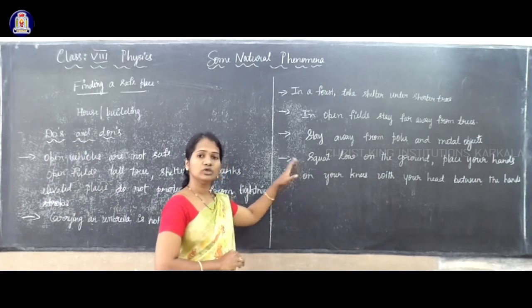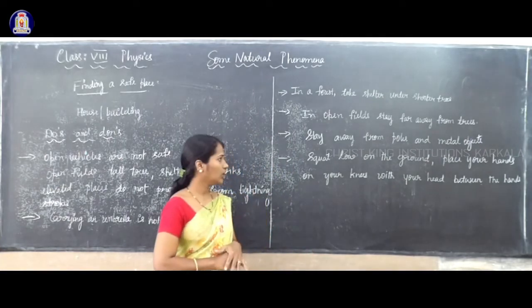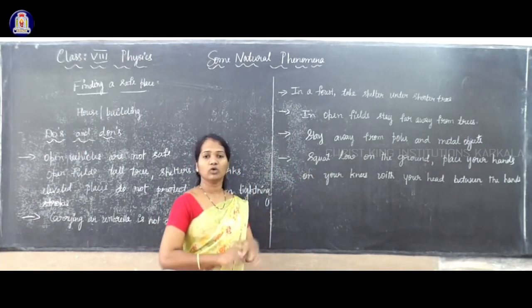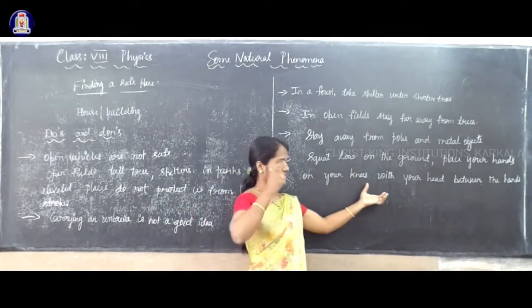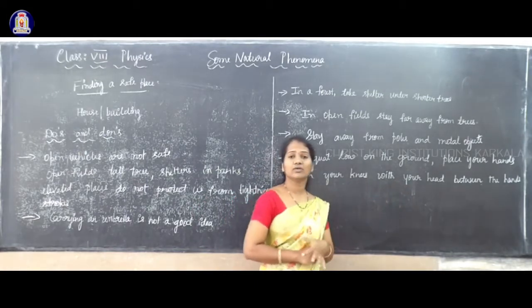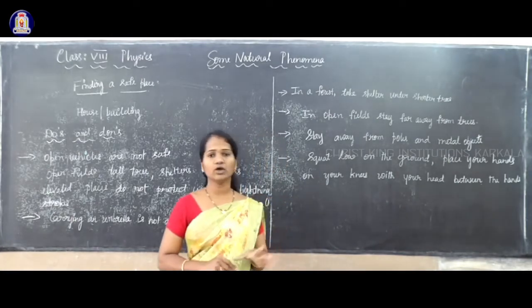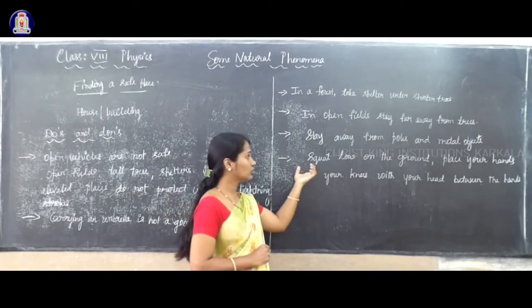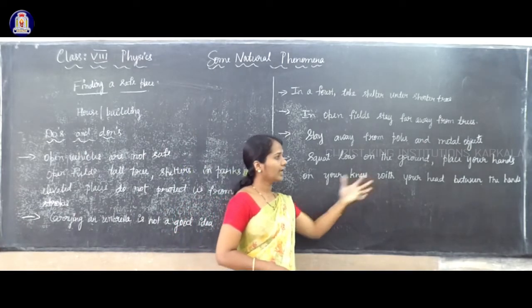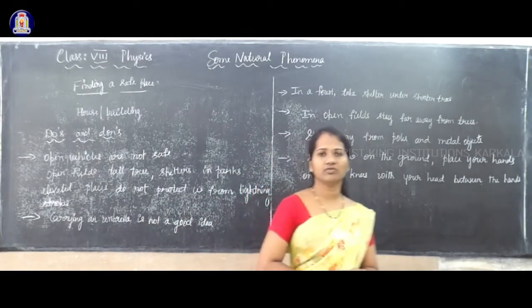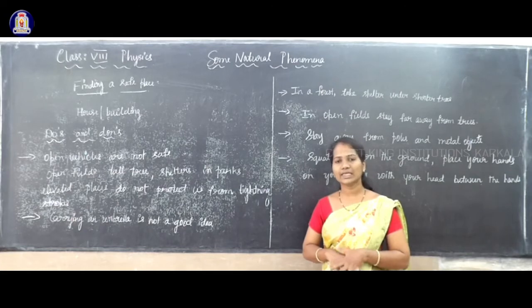So how do we have to sit? In an open place, we should not lie on the ground. We have to squat low on the ground, keep our hands on our knees, and keep our head between our hands. That picture is given in your textbook. In this way, we can protect ourselves from lightning as well as thunder.